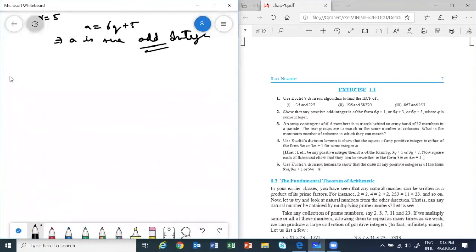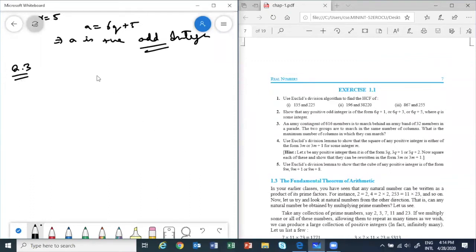Okay, let's read this next question. What is the question? An army contingent of 606 members is to march behind an army band of 32 members in a parade. The two groups are to march in the same number of columns, right? What is the maximum number of columns in which they can march?